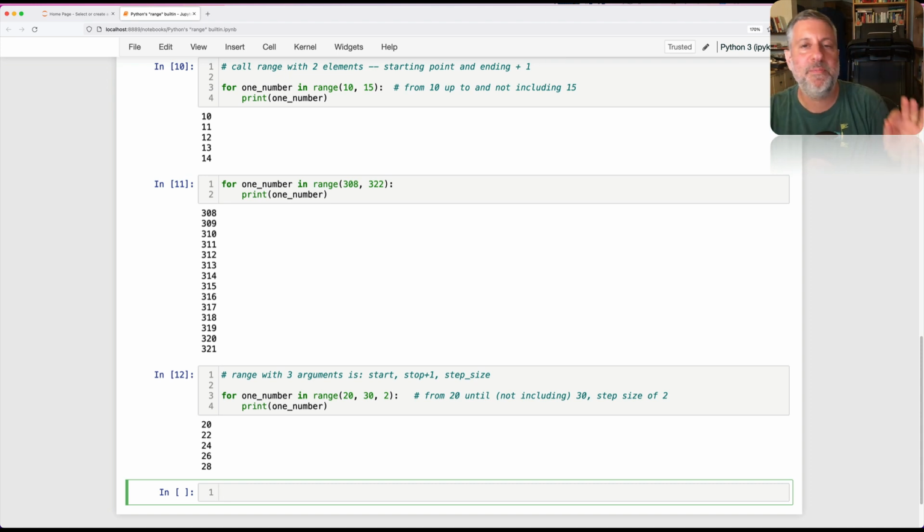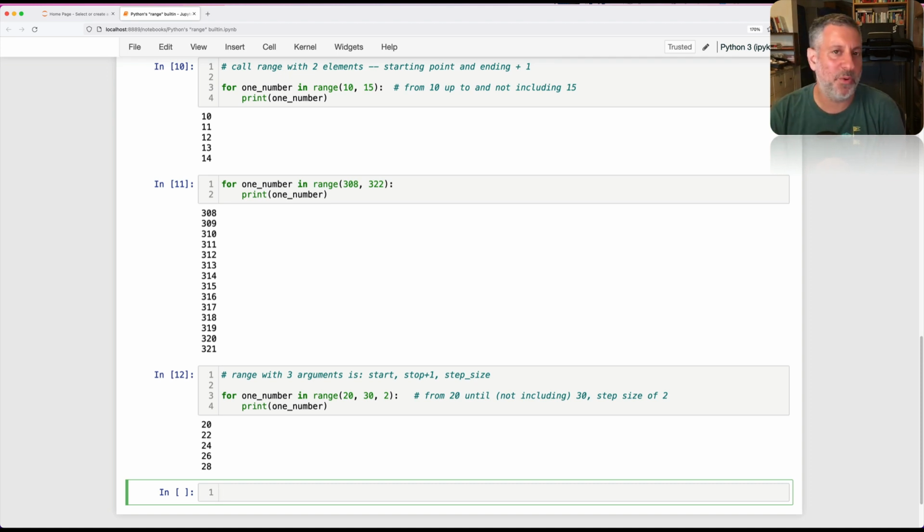So these are the 3 basic ways that you can use range. With 1 argument, 0 until that number. 2 arguments, first number until not including the second number. 3 arguments, from the first until not including the second, step size of the third. And the step size obviously defaults to 1.